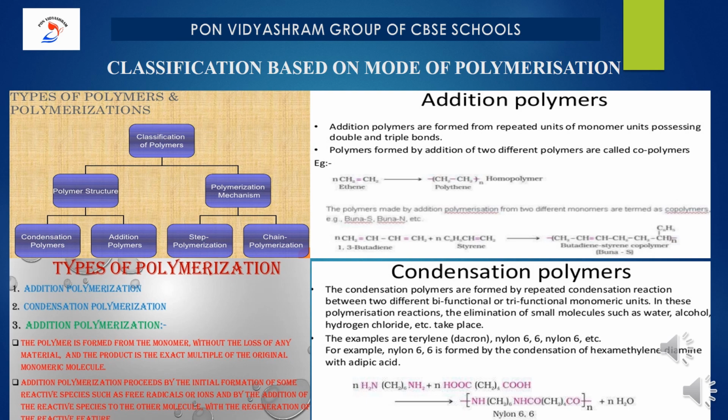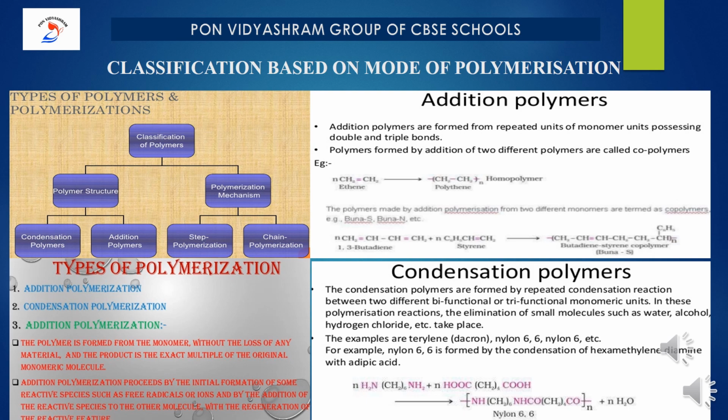The next one is condensation polymer. Few points we have to remember. The condensation polymers are formed by repeated condensation reactions. In a condensation reaction, we remove small units like water molecule, NH3, etc. between two different bifunctional or trifunctional monomeric units. So, in this polymerization reaction, the elimination of small molecules such as water, alcohol, hydrogen chloride, etc. will take place. The examples are Dacron or terylene, nylon 66, nylon 6.